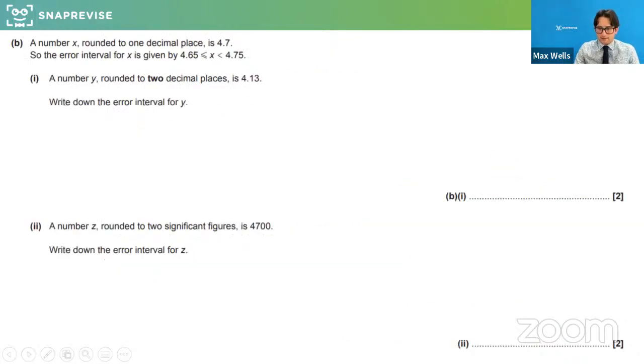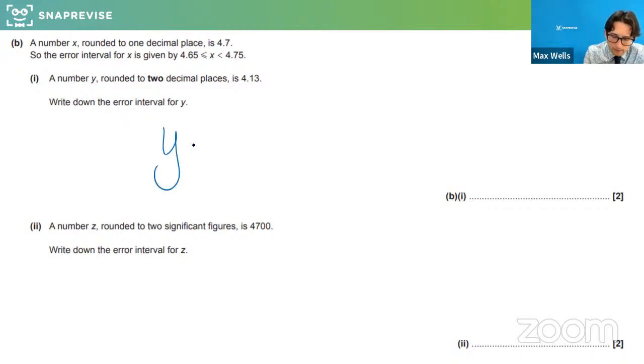Okay, right. Another exam question here. Another couple of exam questions. Let's have a little look at this one. Lovely. Well done. So a number X rounded to 1 decimal place is 4.7. So the error interval is that. A number Y rounded to 2 decimal places is that. Let's write the error interval down.